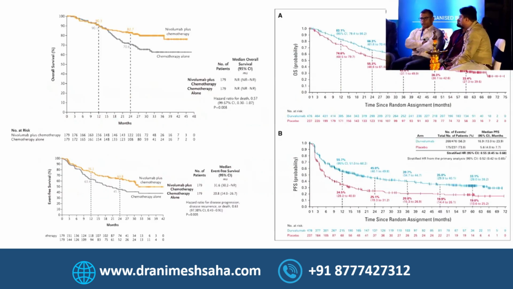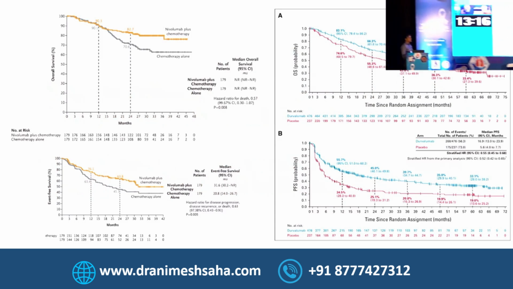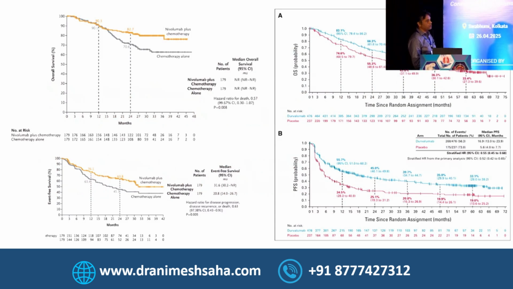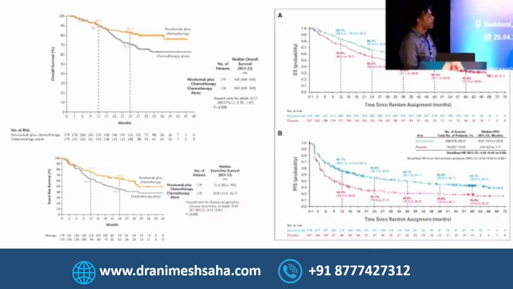So if you see, this is the kind of data. This was published 3-4 years before Checkmate 816. It was a pre-op chemo immuno trial. It was pre-op, but there are many trials where there is pre-op versus peri-op. But I'm just discussing the pre-op chemo immuno. That is 3 cycles of chemotherapy along with nivolumab, and after that, they went for surgery. And if you can see, the result is excellent. They are showing a 2-year around 80% versus 70%. If you see the 4-year data also, that is also more than 60%. So it's excellent data. And if you see this one, PFS is also fantastic.